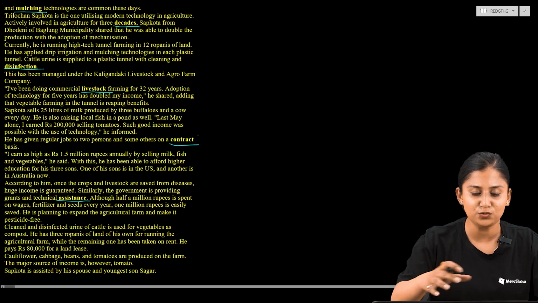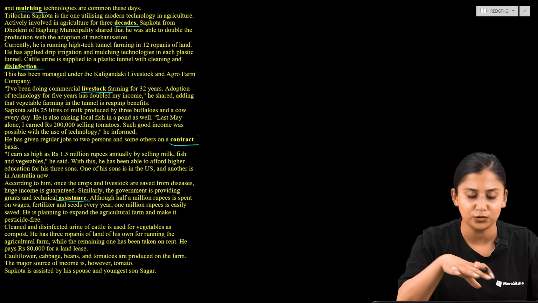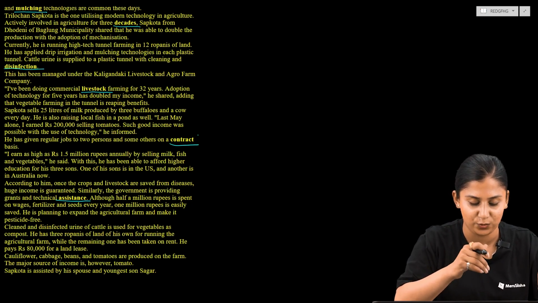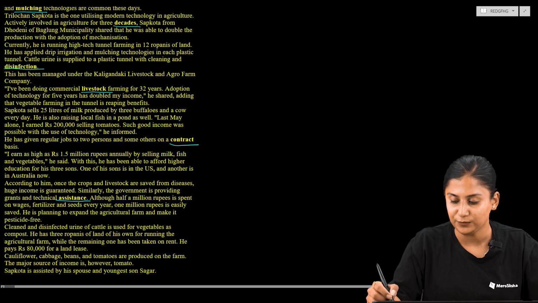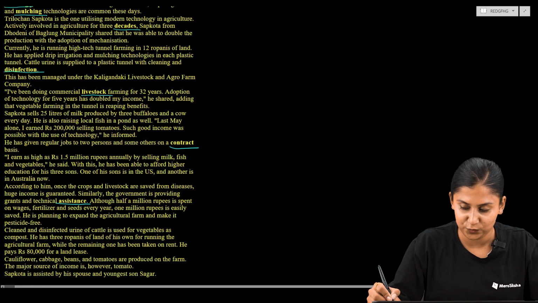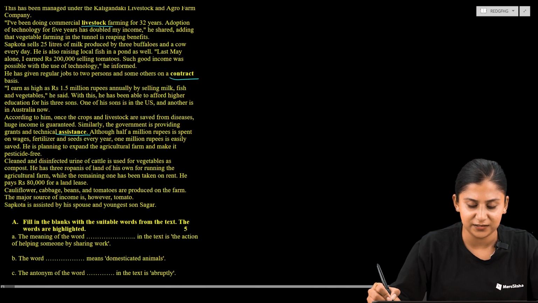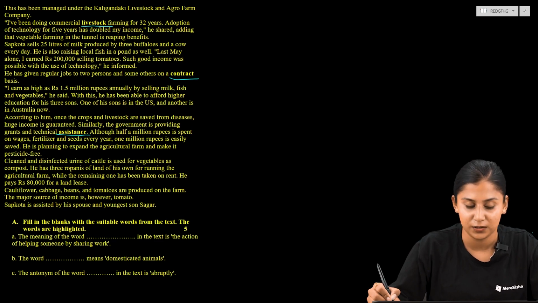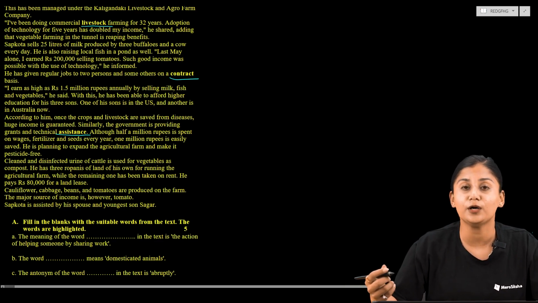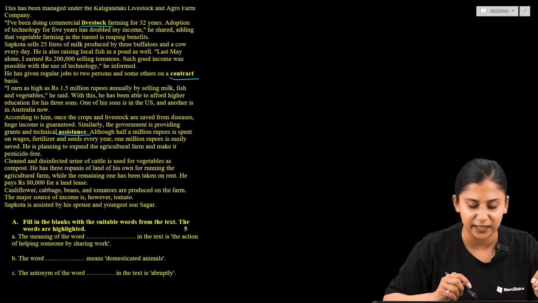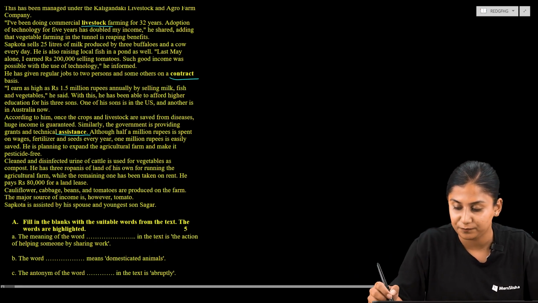Based on these 8 words, we are supposed to know which matches the question provided to us. The meaning of a word dash in the text is the action of helping someone by sharing work. What would be the appropriate word out of these 8 words that gives the meaning of the action of helping someone by sharing work?